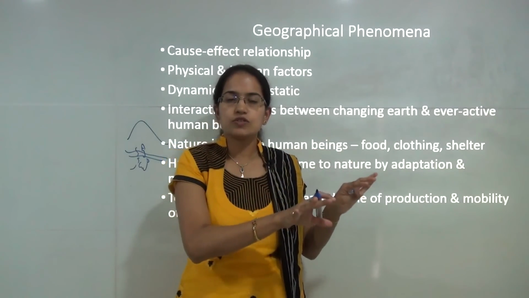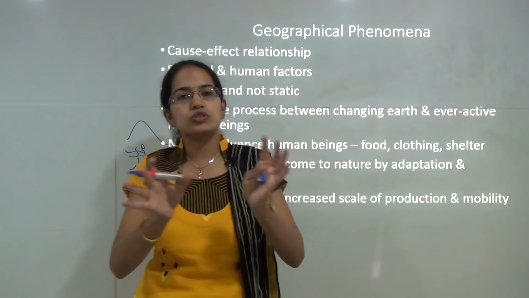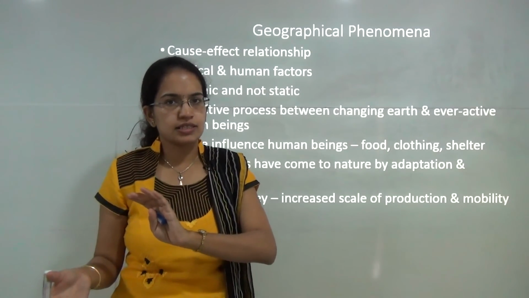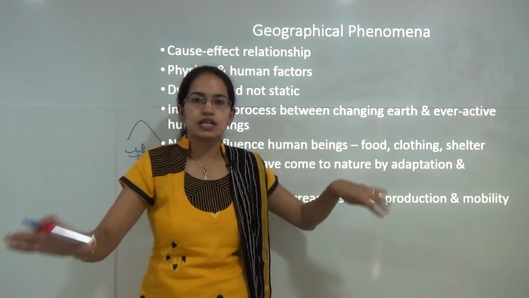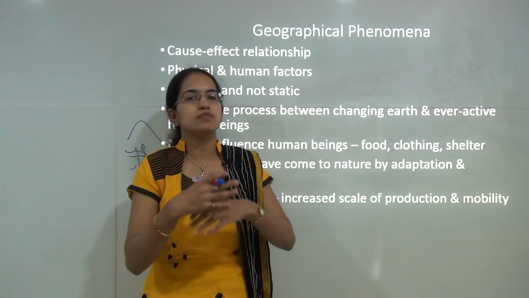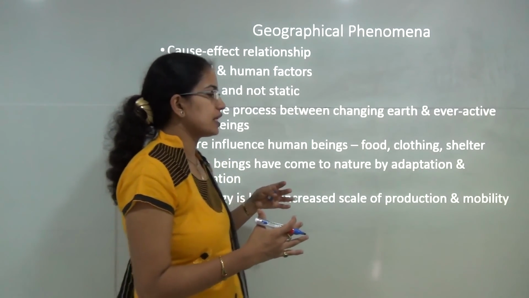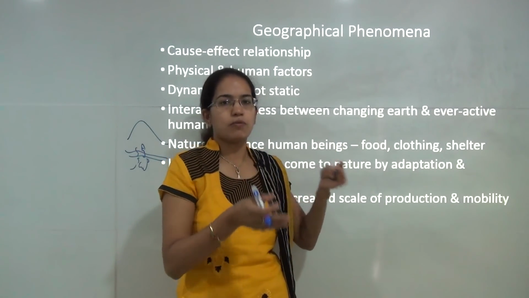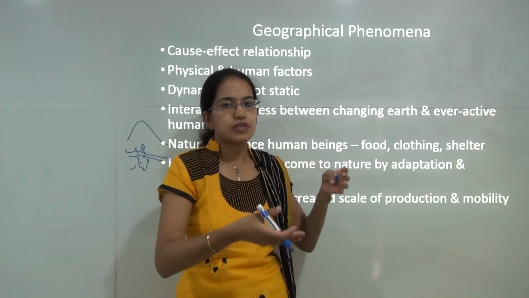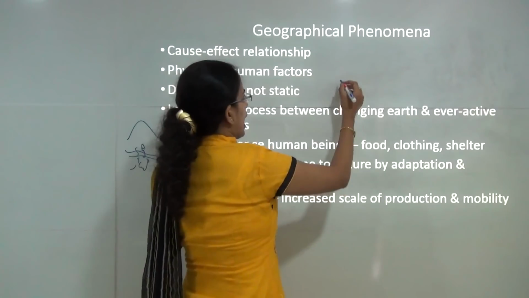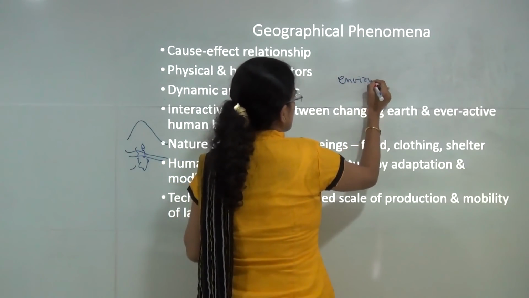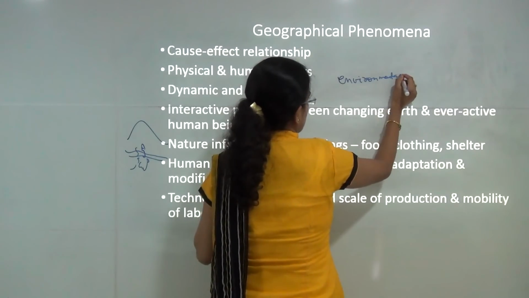If it was a forest region, people worked as gatherers and hunters. If it was a grassland area, people worked in activities like animal rearing. So the environment predominated that phase, and therefore in that era we had environmentalism.